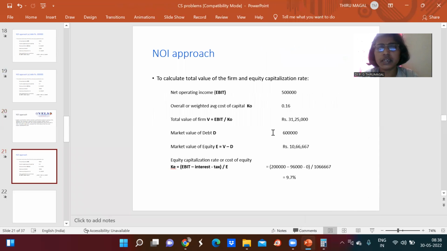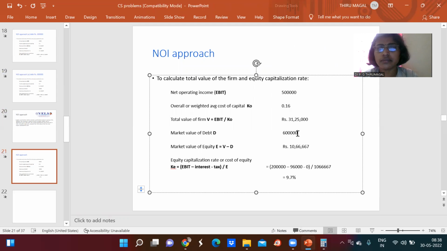Then the market value of equity will be the total value of the firm minus the debt value. So that is 31,25,000 minus 20 lakhs, which means we will get around 11,25,000. So that is the market value of equity.